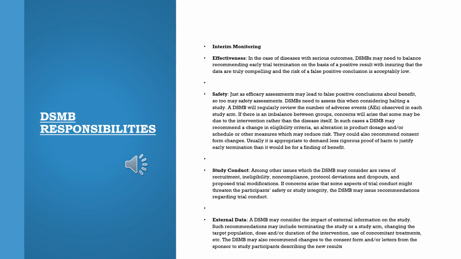The third is study conduct. The recruitment, ineligibility, non-compliance, protocol deviation, all are overlooked by the DSMB. And the fourth is external data. DSMB monitors whether external information has any effect on the ongoing clinical trial study. So this is all about the DSMB responsibilities.